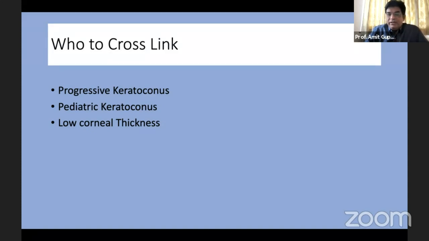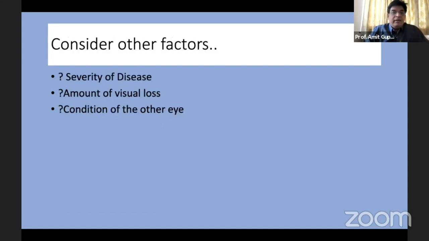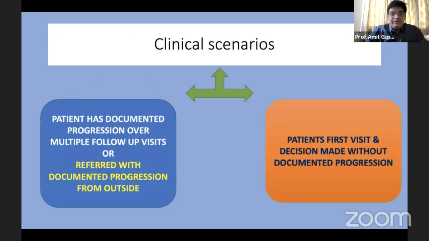Why low corneal thickness? Because if they progress, they might not become suitable candidates for performing a standard Dresden protocol. And that is not something we really want to see in a patient of keratoconus. We have to consider other factors. What is the severity of the disease? What is the amount of visual loss in this patient? What is he reading? What is the refractive error? What is the condition of the other eye? All these things have to be considered when we plan cross-linking in these patients.